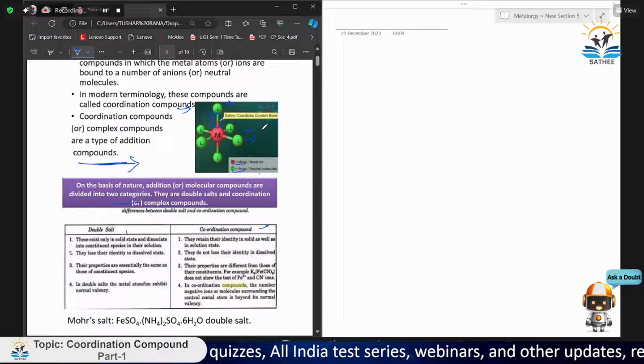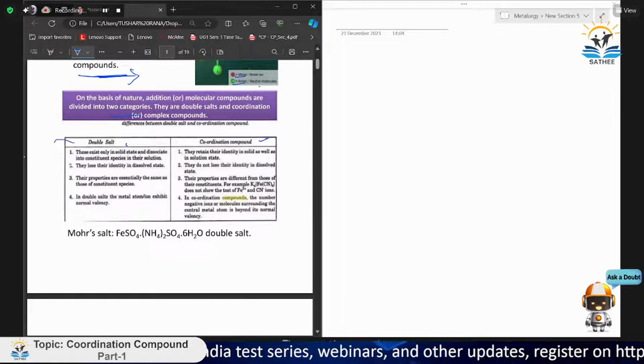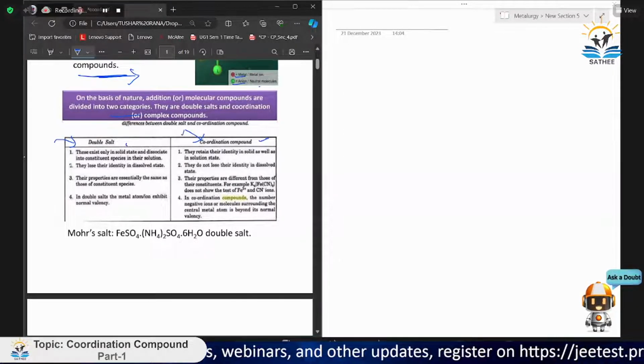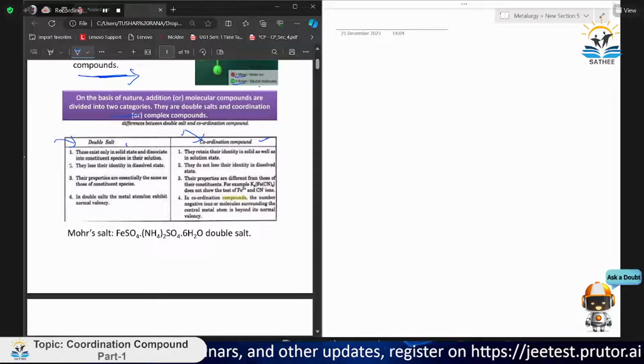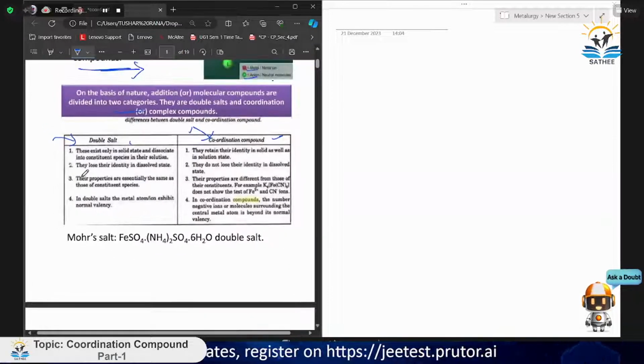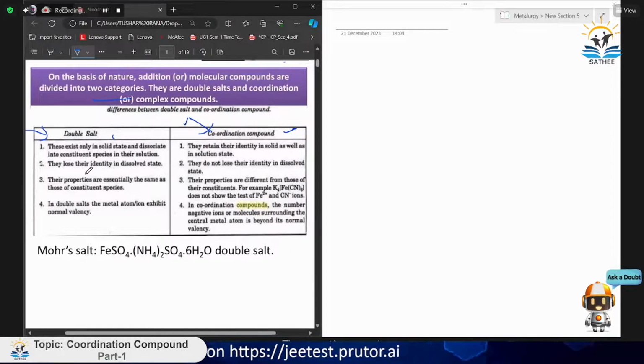Based on the nomenclature, you may have made an idea of what a double salt and a coordination compound are, or you may also have heard these terms in previous classes. Okay, I will zoom in a little bit so it may be visible to all of you. Now I think it is more than visible.